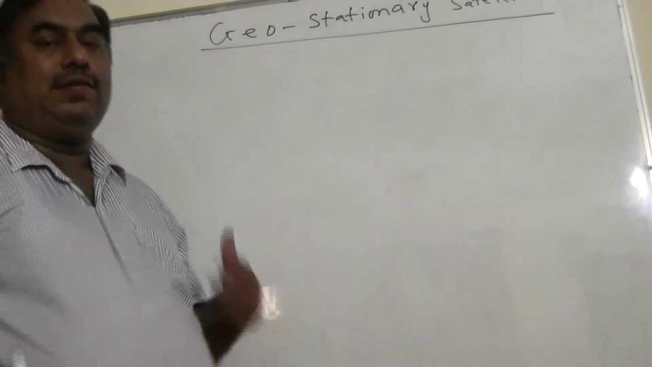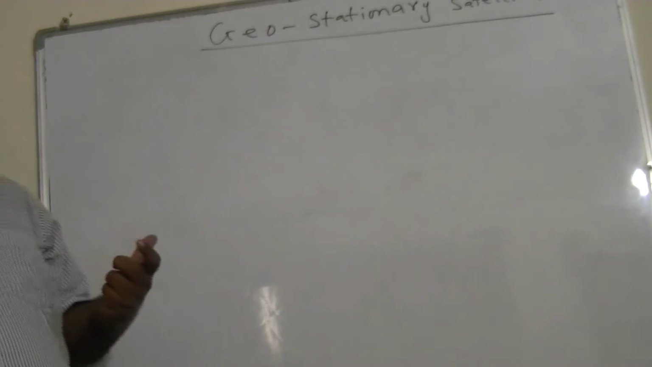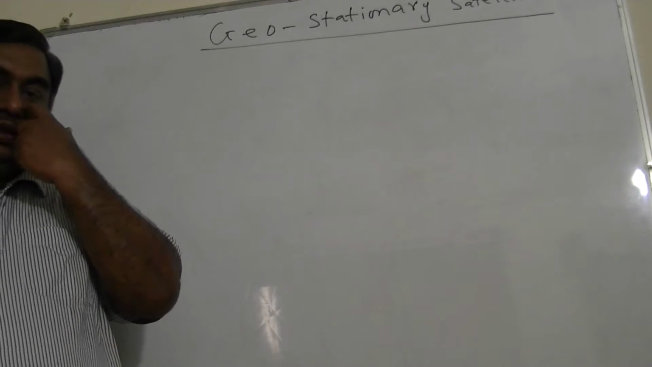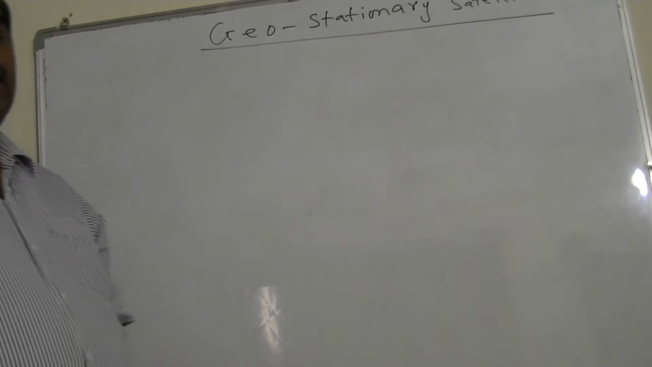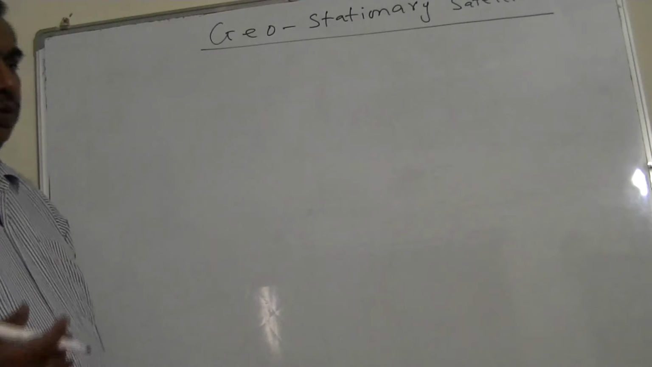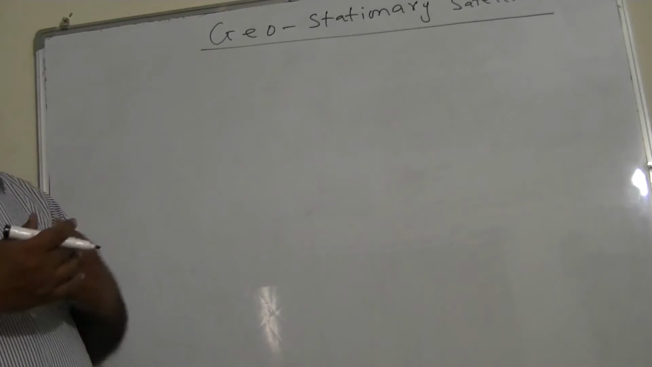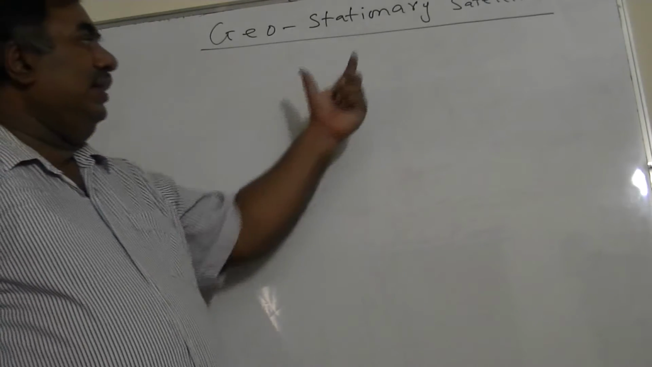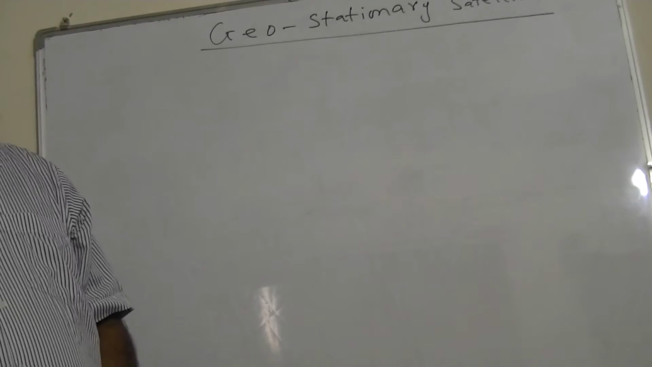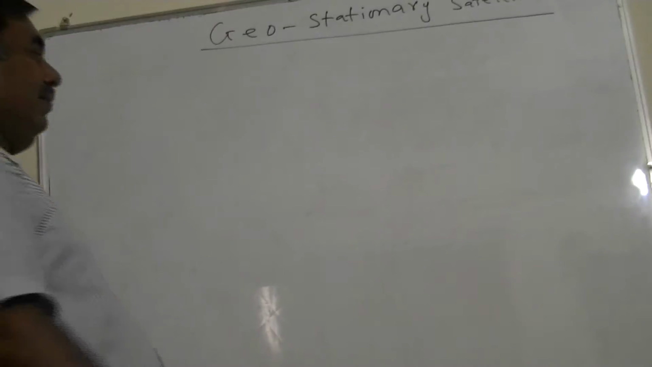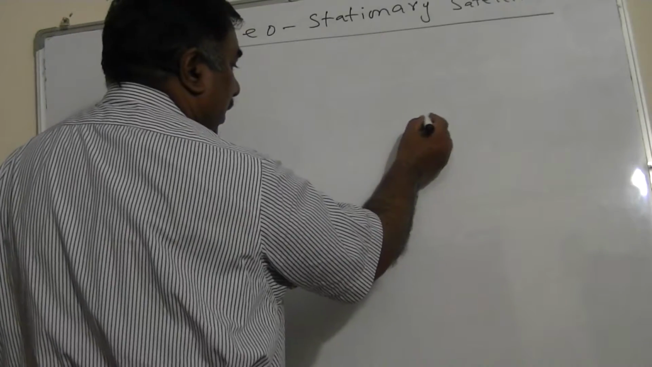Since they are at rest with respect to a particular point on the Earth, that's why they are known as geostationary satellites. Actually, they are not at rest. They move as the Earth moves, but since they are stationary with respect to Earth, they are known as geostationary satellites. For example, if this is the Earth,